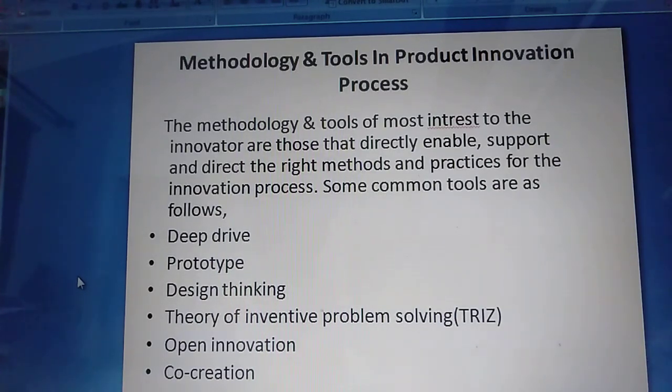Next we have the theory of inventive problem solving. It is nothing but TRIZ. TRIZ is a methodology or technique for innovation that provides excellent principles or models and concrete tools for creative thinking for technology development. TRIZ is more or less similar to brainstorming. It is like the deep dive we are doing, brainstorming with a group of people.